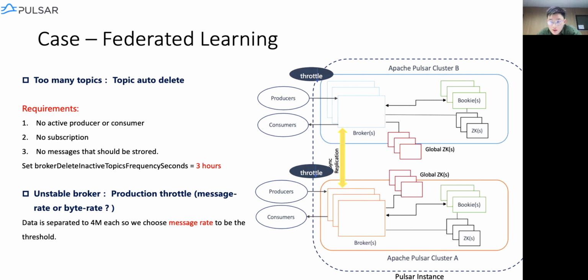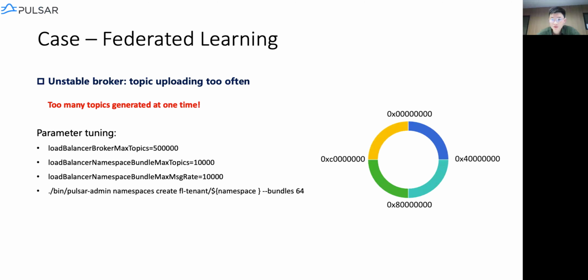And also, to solve the problem that QPS can be pretty high, we use the production throttle, and we actually put a limitation on the message rate. Also, in this case, sometimes the topic can be unavailable. After some research, we know that the topic unloading is too frequent.